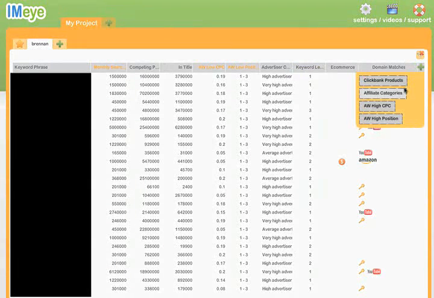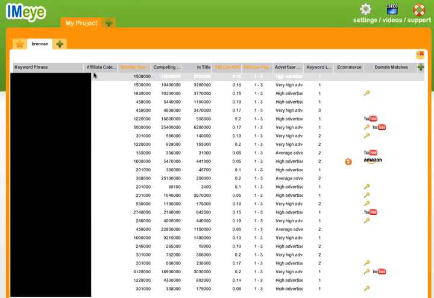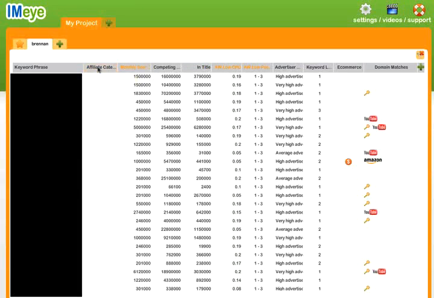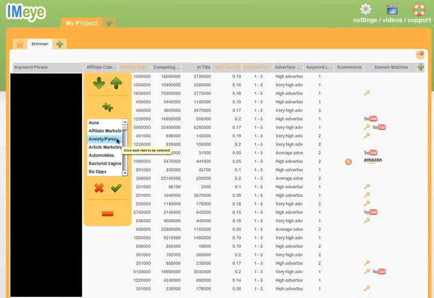Let's add in affiliate categories to our columns, and let's tell IMeye, only give me keywords where other people have run campaigns for anxiety and panic keywords, or offers on AdWords, and keywords that are related to those.